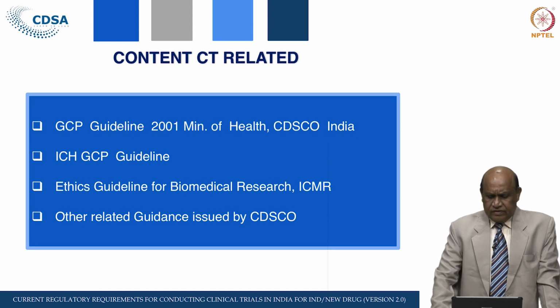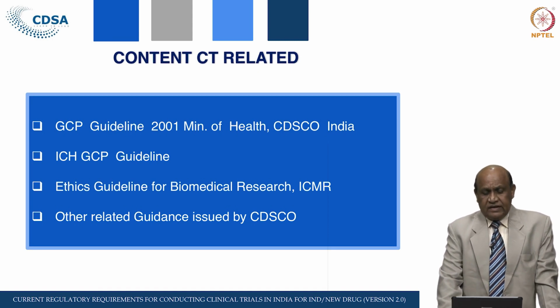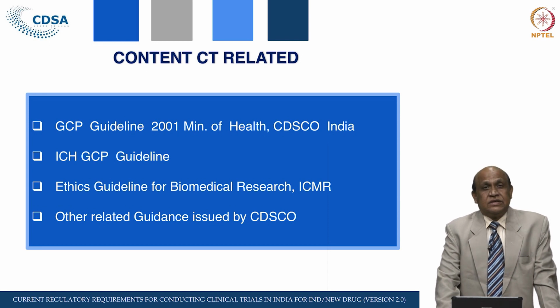And there are some other related guidelines issued by the CDSCO.